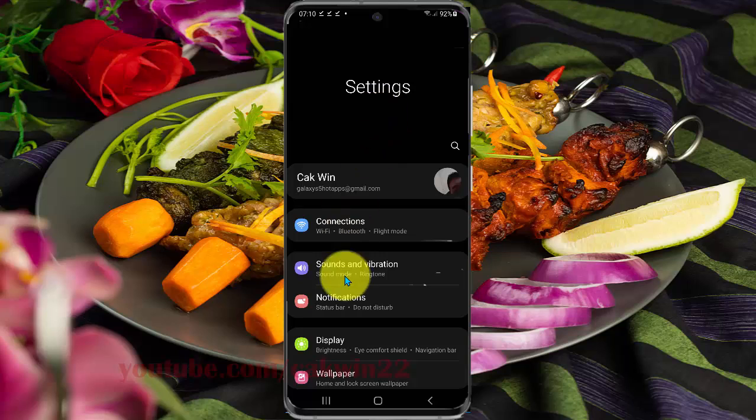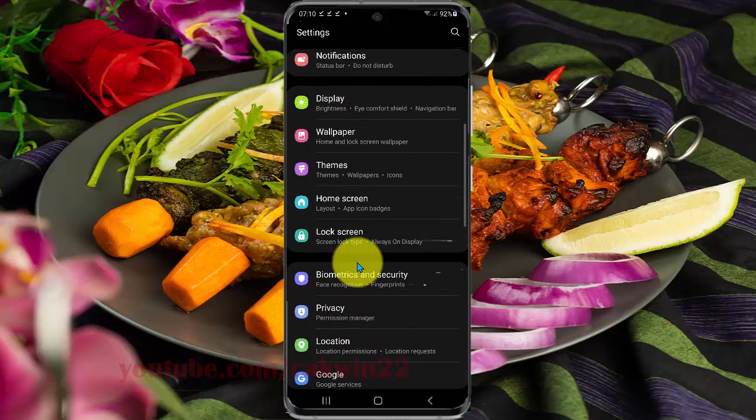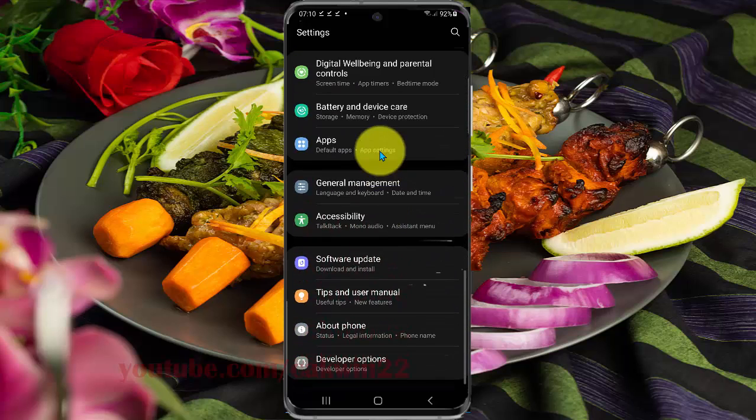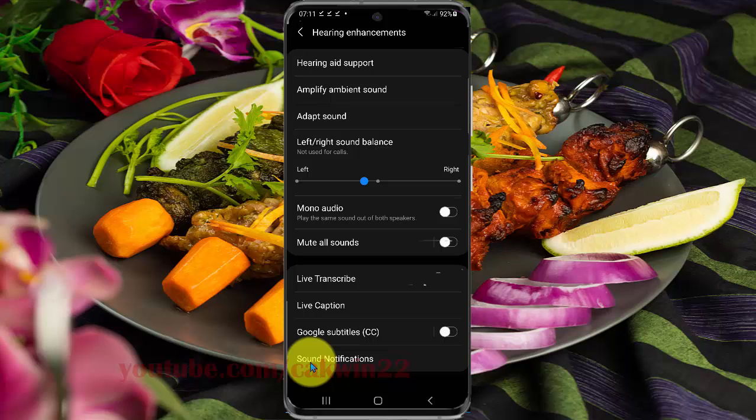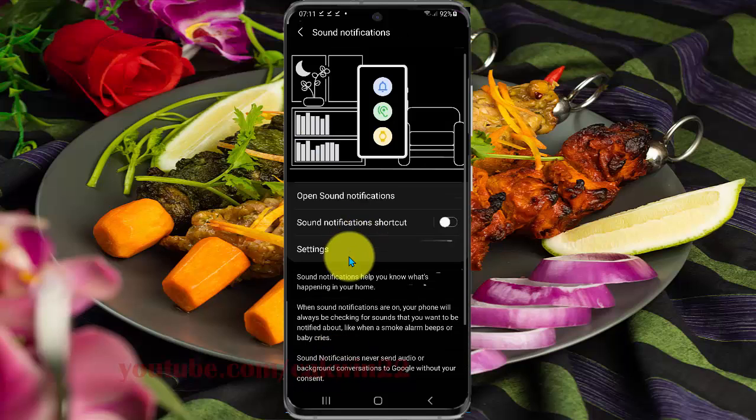Scroll down the settings screen, find accessibility, and then tap accessibility. Tap hearing enhancements. Select sound notifications. Tap settings.